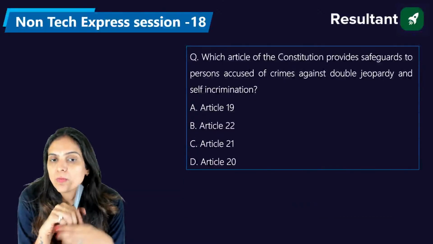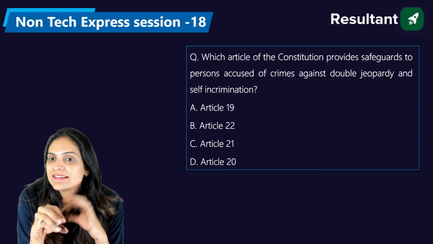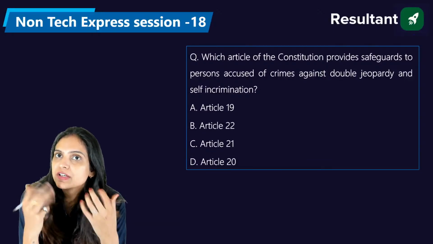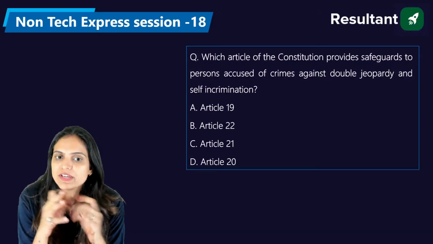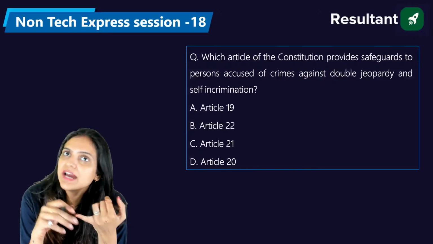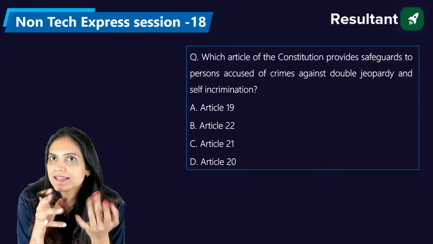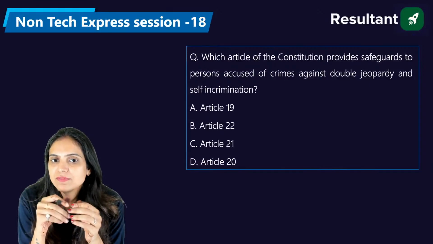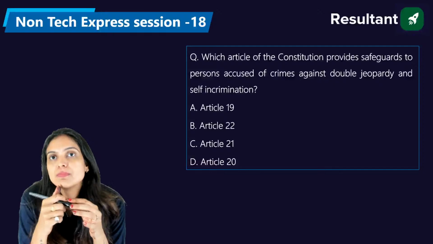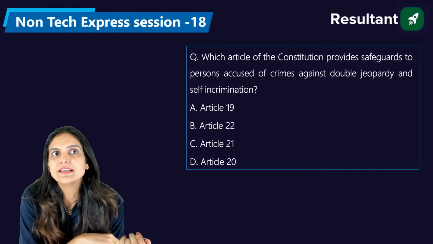Right? Now, which article of the Constitution provides safeguard to the person accused of crimes against the double jeopardy and the self-incrimination? Very nice question. So we have article number 19, article number 22, article number 21, and article number 20. So you guys can answer this question quickly, because again, we are talking about the double jeopardy. And what do you understand by the double jeopardy? So please tell me that too.